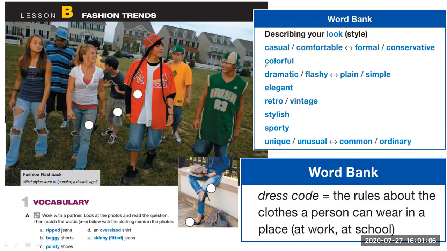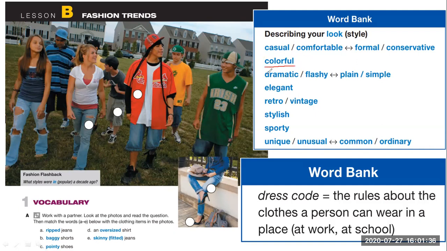Colorful, as you know, colorful. Something that is colorful, for example, we could say a Hawaiian shirt. It has a lot of colors. When you go to the beach, most of the time you see men wearing Hawaiian shirts because they have a lot of flowers. Something that is colorful has a lot of colors. Okay.